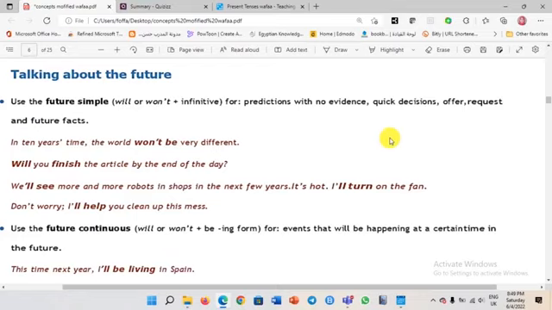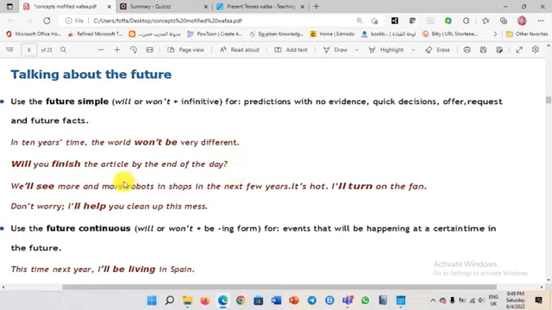Oh, this is a heavy bag for you. I will help you, or I'll carry it for you. So this is an offer. Okay? And of course, future facts. So to express any of these elements, predictions with no evidence, quick decisions, offers or requests, and future facts, we use the future simple.